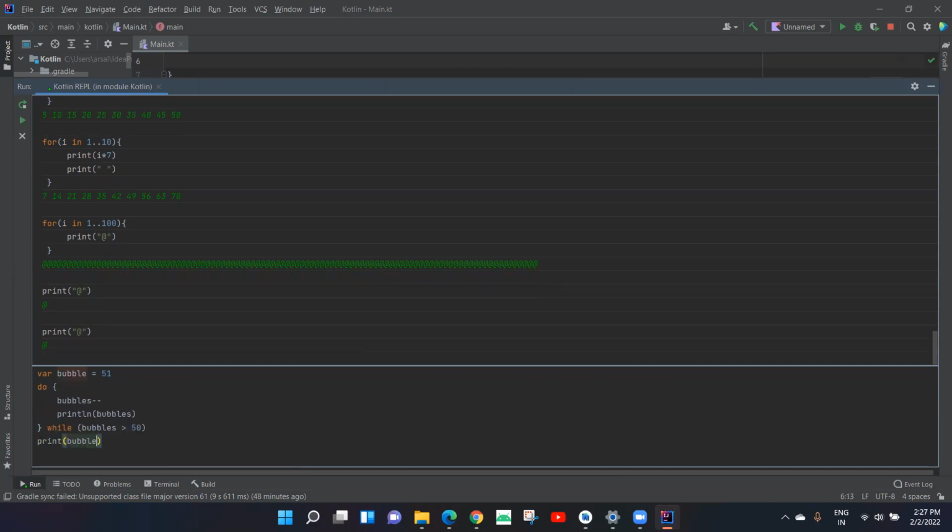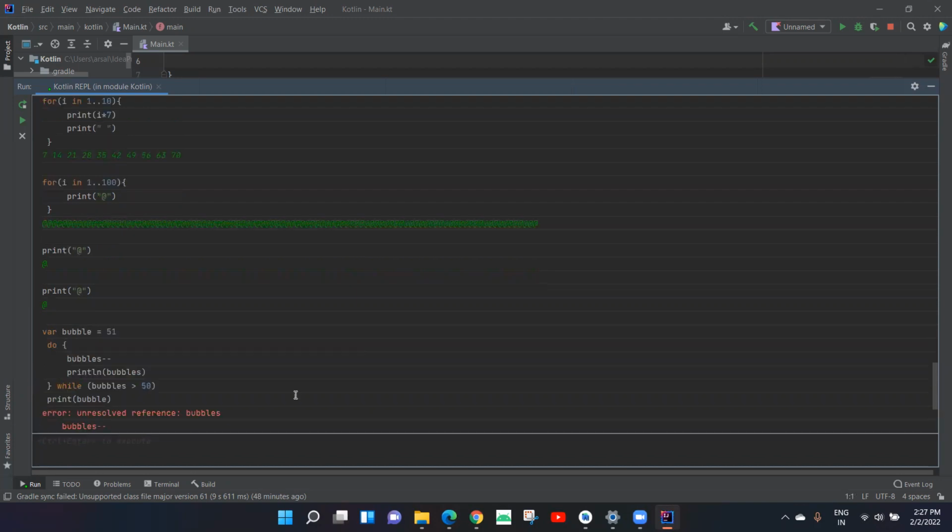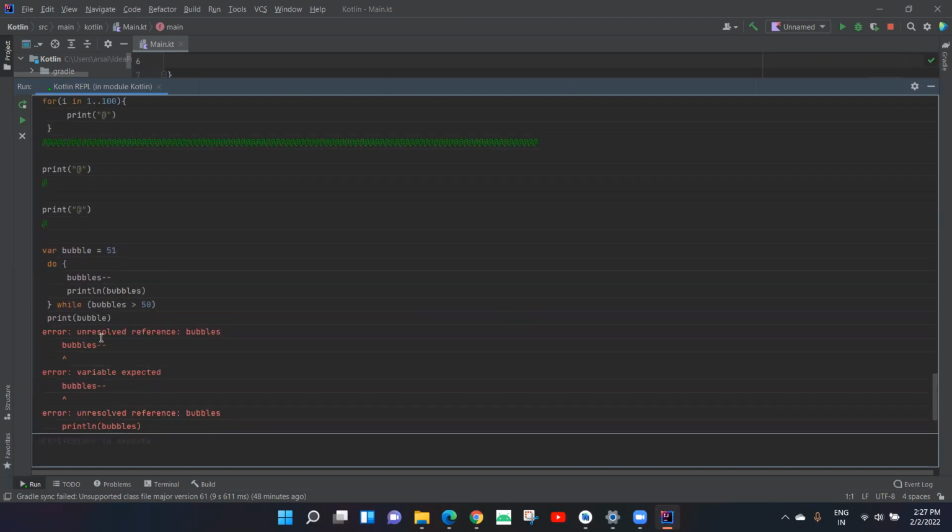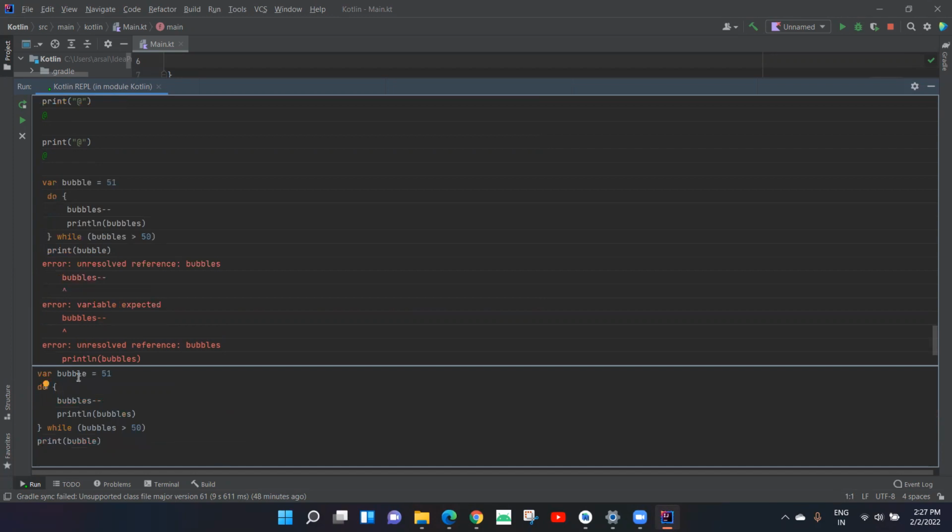Your variable name is bubble or bubbles? Yeah, there is an inconsistency in your variable name, bubbles. Add s.